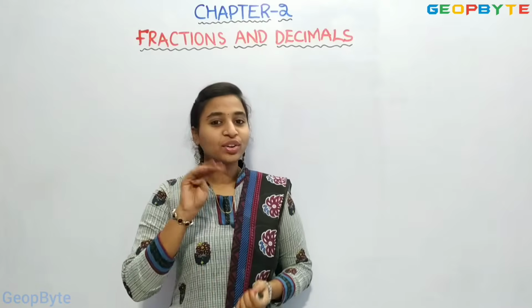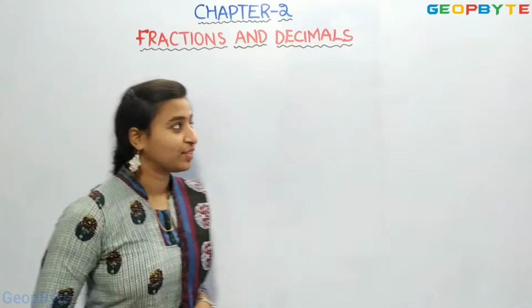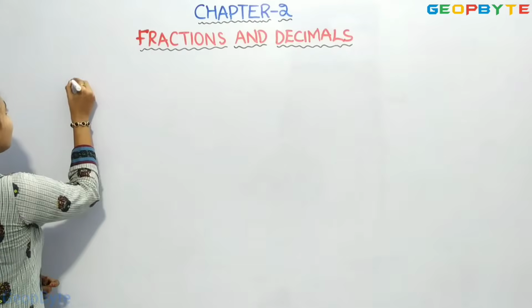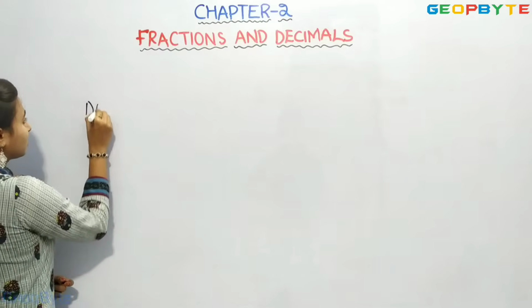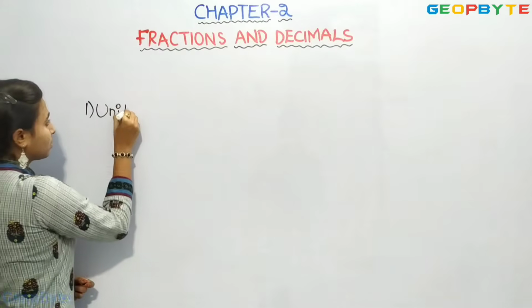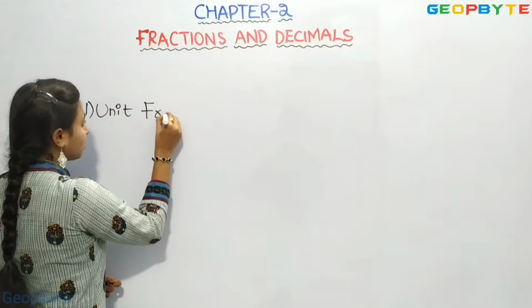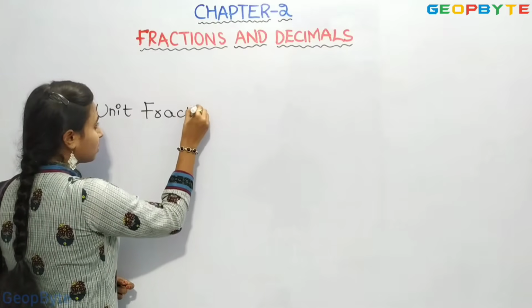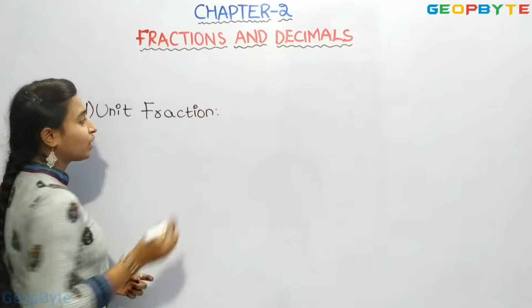There are 4 types of fractions. The first one is the unit fraction.